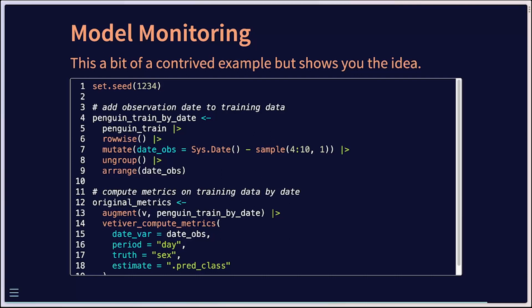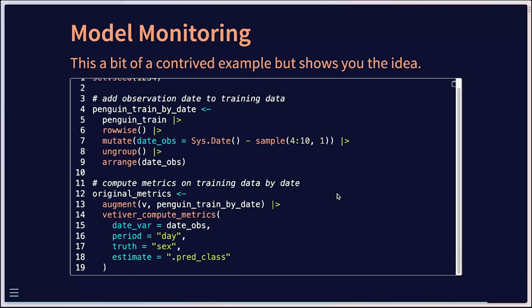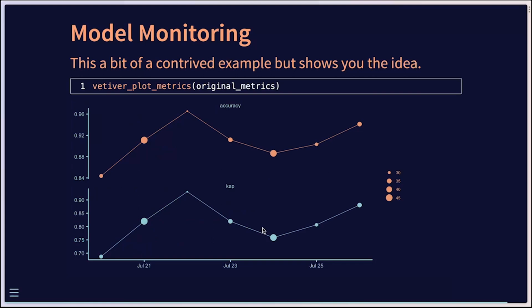But if we just add a training date to the penguin samples, to the penguin's training data that we have been using, we can simulate some model monitoring over time, where we look at the overall performance, the classification exercise as a function of date. And there's some nice functions here like Vetiver compute metrics that makes this classification quite easy for us. And Vetiver plot metrics from those metrics we just created on the previous slide.